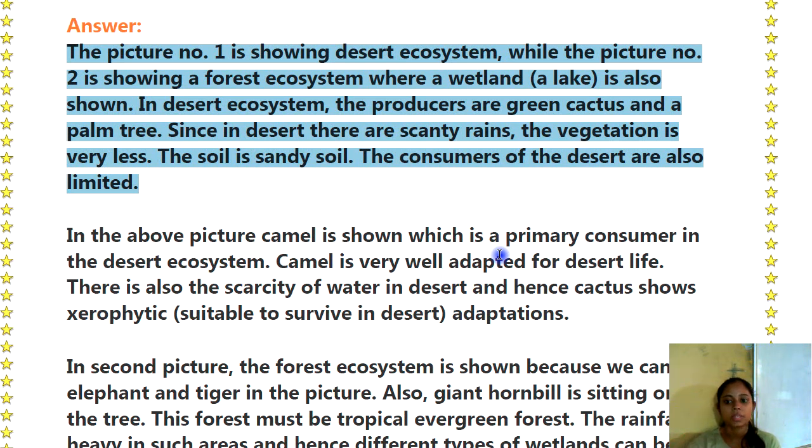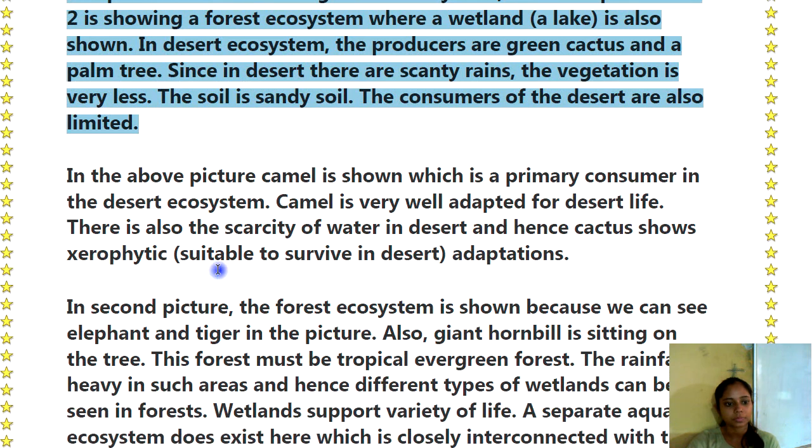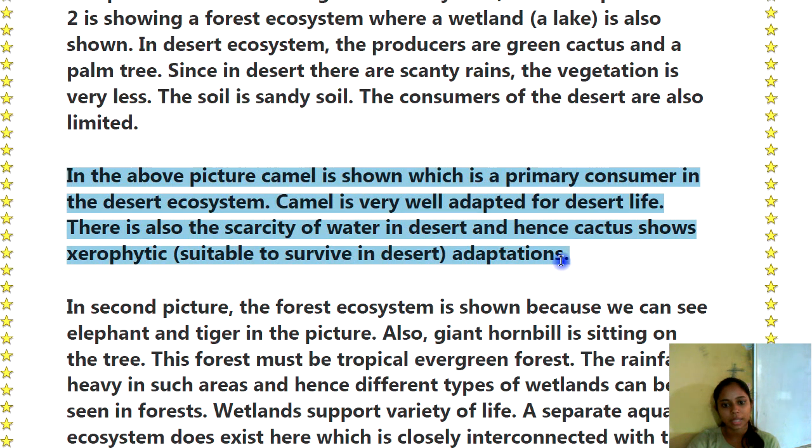The consumers of the desert are also seen. In the above picture, camel is shown, which is a primary consumer in the desert ecosystem. Camel is very well adapted for desert life. There is also the scarcity of water in desert, and hence cactus shows xerophytic adaptations, means suitable to survive in desert.